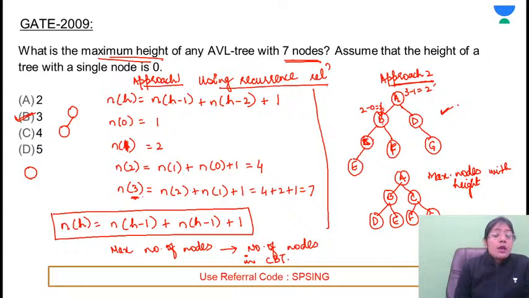Height is, what is the height? It's the distance from the root to the leaf node. But in this case, root and leaf is same, so height is 0. Make sense?